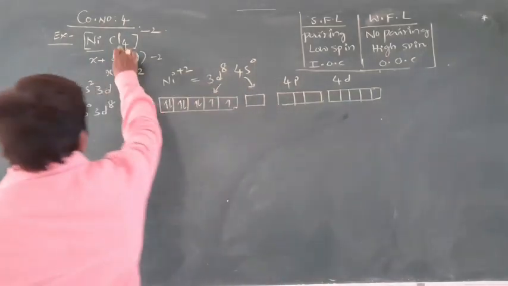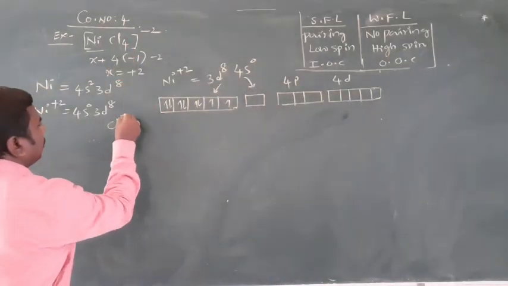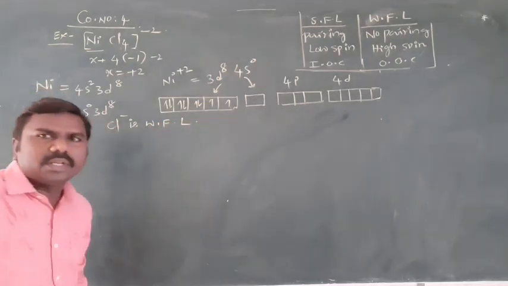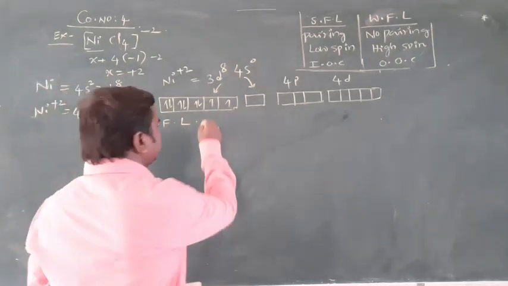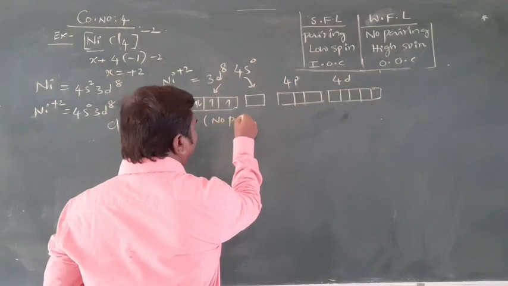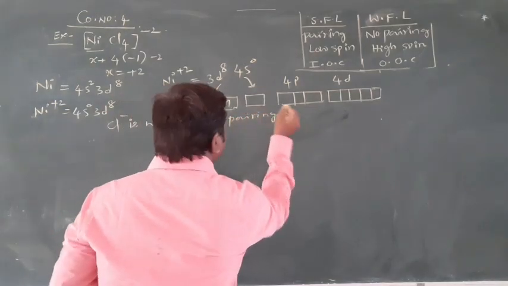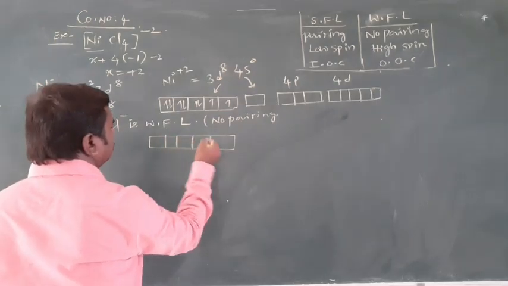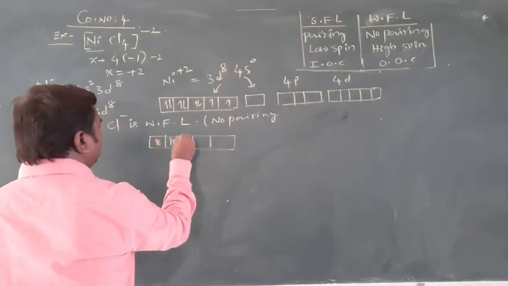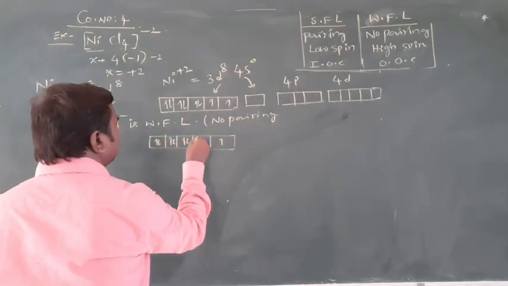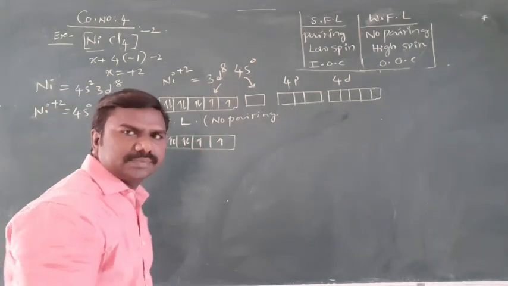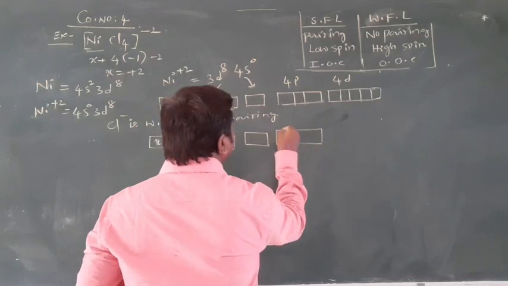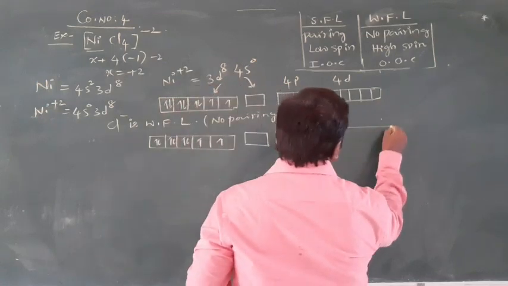Then Cl is a weak field ligand, so no pairing takes place, as it is: 1 2 3 4 5 6 7 8. This will be also as it is, and these also as it is.